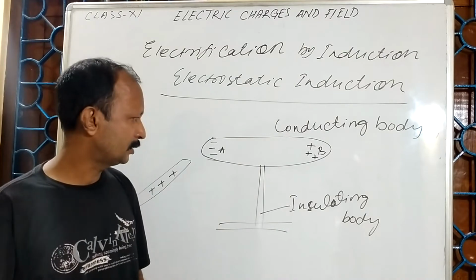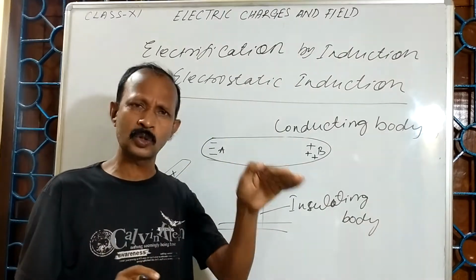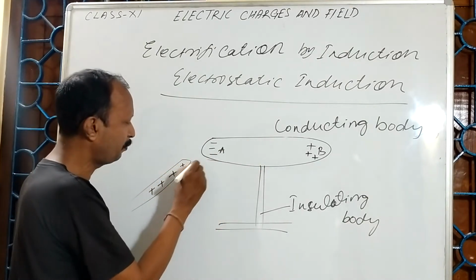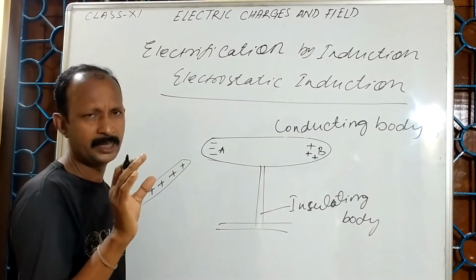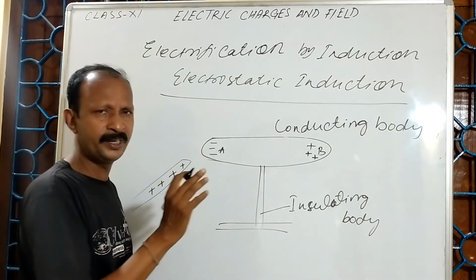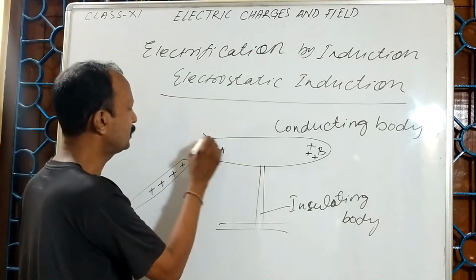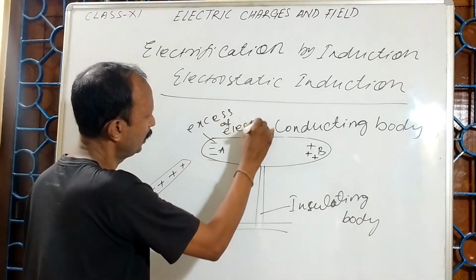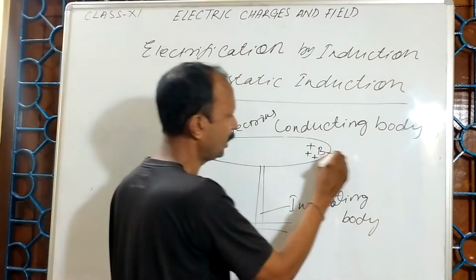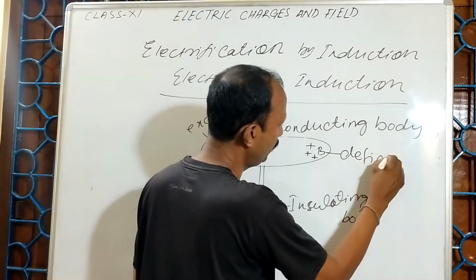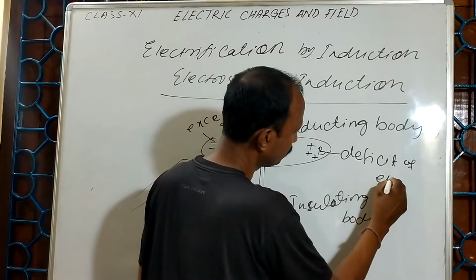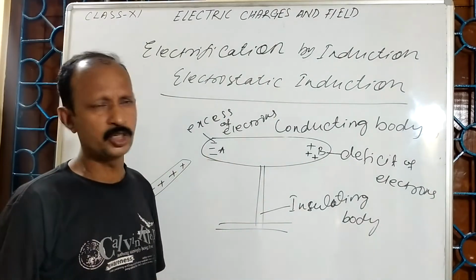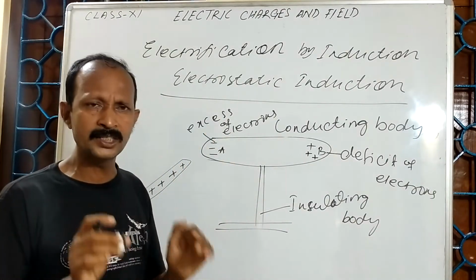The fact is that a number of free electrons are there. These free electrons are attracted towards the positive end of the glass rod. That's why at end A there will be an excess of electrons, and at the other end there will be a deficit of electrons. Deficit of electrons means positive. Excess of electrons means negative.